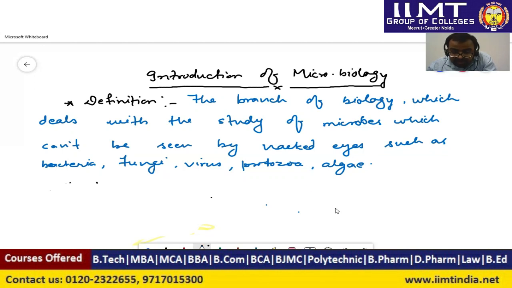So when yeast is added, it uses glucose as an energy source and releases CO2, and that CO2 is used to swell the flour, the dough that we take. Because of the CO2 release, the flour swells up, and because of that it looks like a fluffy bread. So bread is given by yeast. It is one of the dairy products.